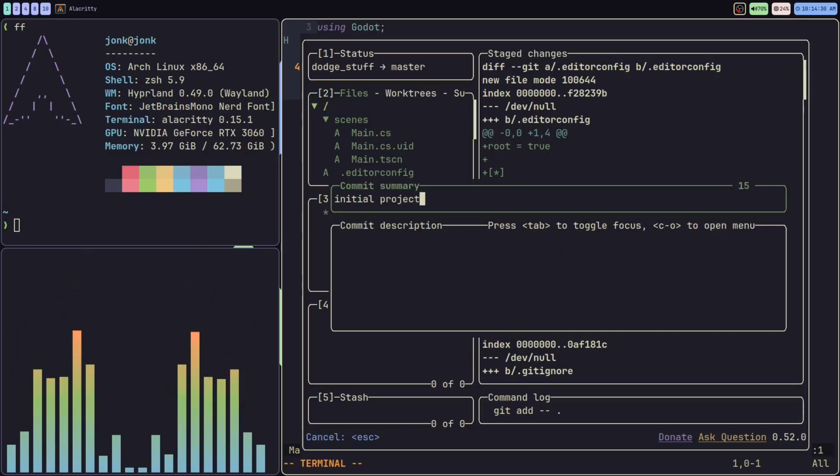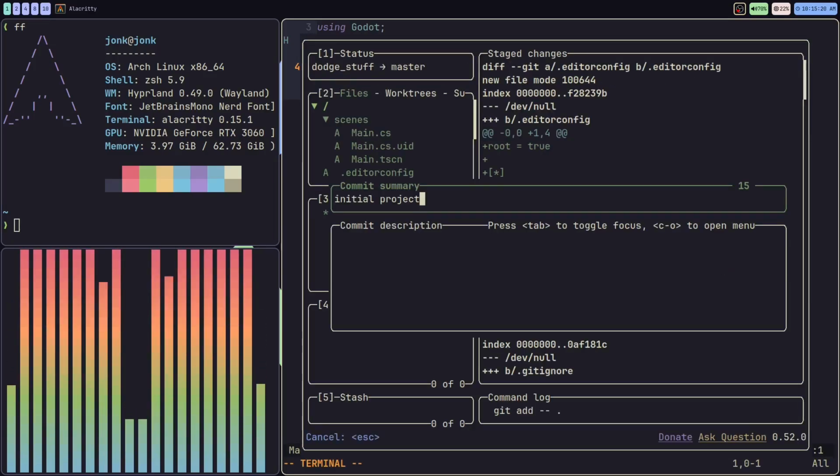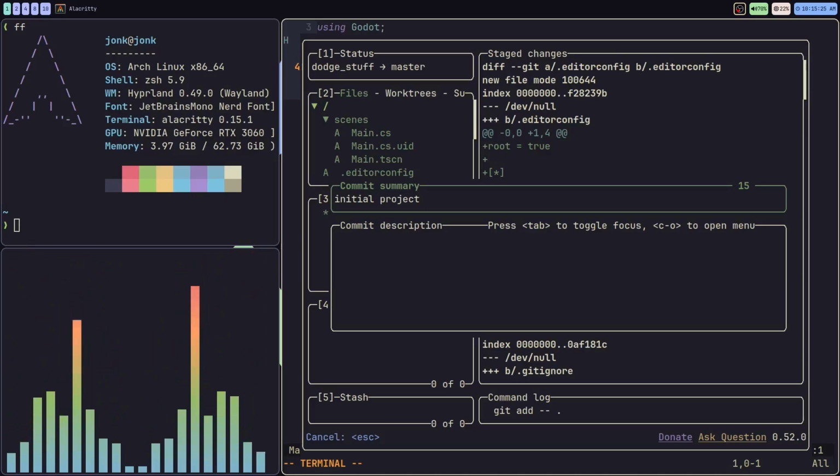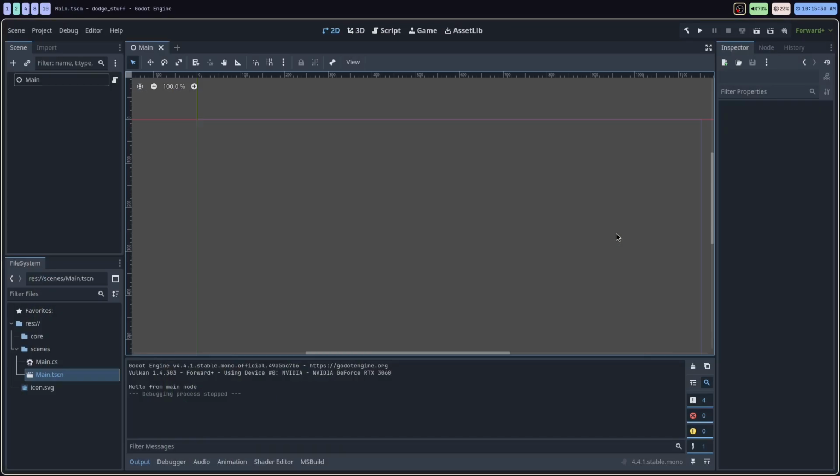Initial project. Oops, got to set something up first. All right, so I'll just commit this, call it initial project. And now we have our initial setup ready to go. Everything's saved in Git. And we should continue with our first part of this, which is the splash screen.